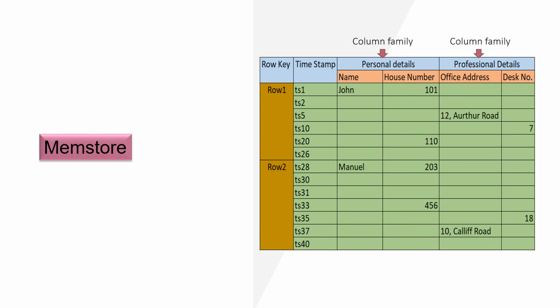It does not write to an existing HFile, but instead forms a new file on every flush. The HFile is the underlying storage format for HBase. The MemStore stores updates in memory as sorted key values, the same as it would be stored in an HFile. There is one MemStore per column family.